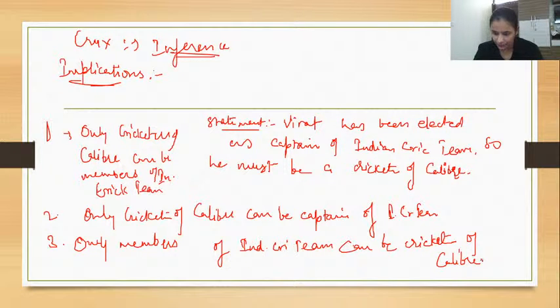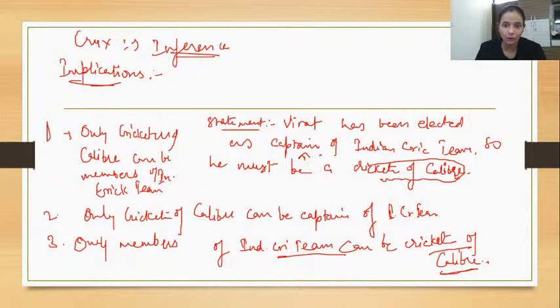Good going, guys. Second, see, understand why this one is wrong. Because only members of the Indian cricket team can be cricketers of caliber cannot be right. Because a cricketer of caliber has become the captain of the Indian team and it is written. So the conclusion is telling you what? So he must be a cricketer of caliber.